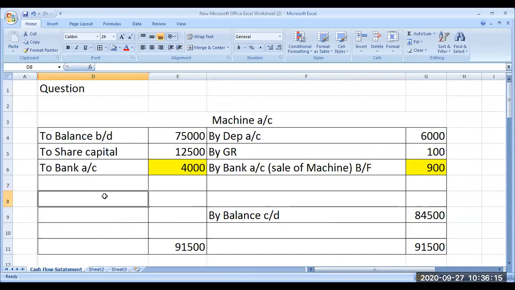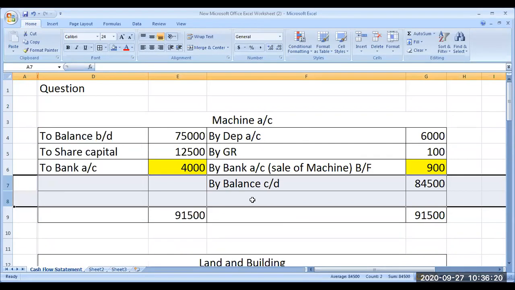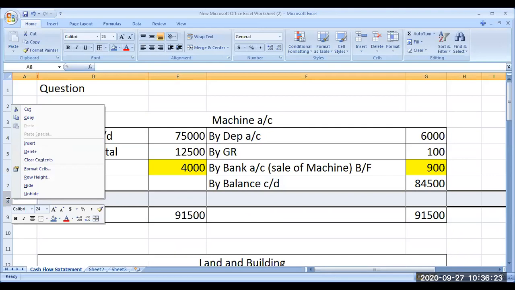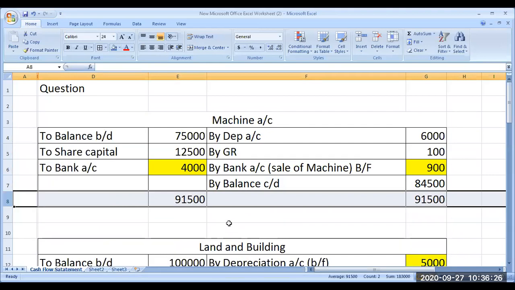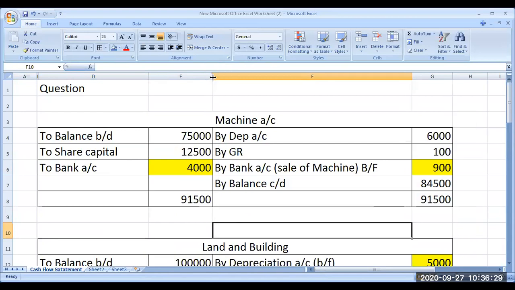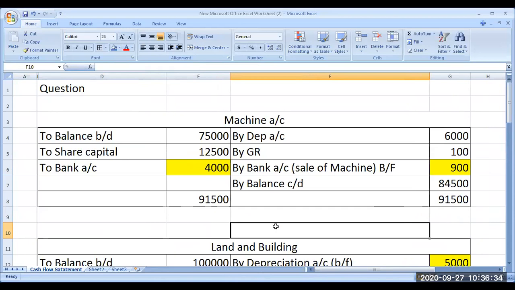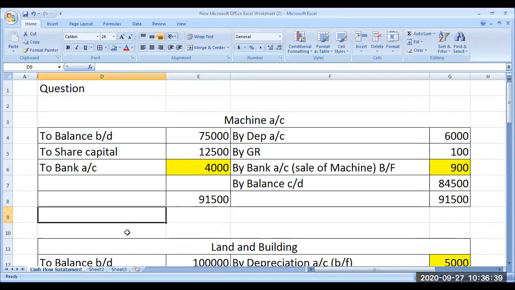Yes, madam. Go on. Sir, I don't know how to calculate cost of revenue from operations and revenue from operations. Which company have you taken? I have taken Maruti and Reliance. Okay. What would you like to calculate now? Cost of revenue from operations. Cost of revenue from operations is nothing but your opening stock plus purchases minus closing stock plus all direct expenses.